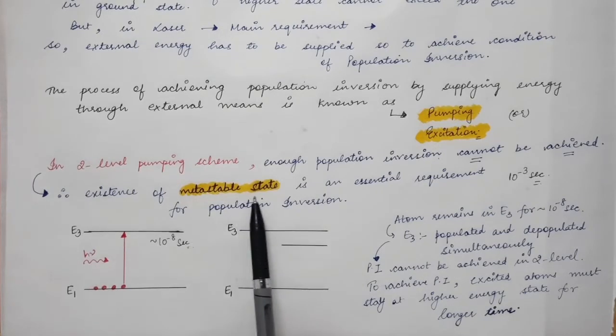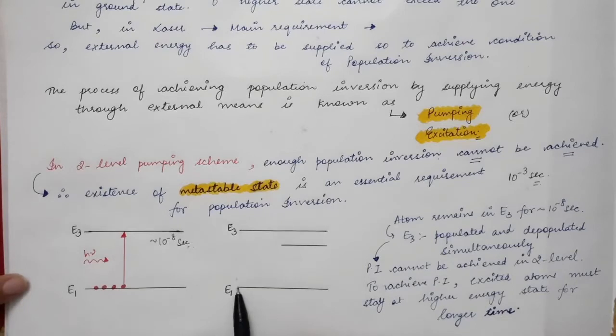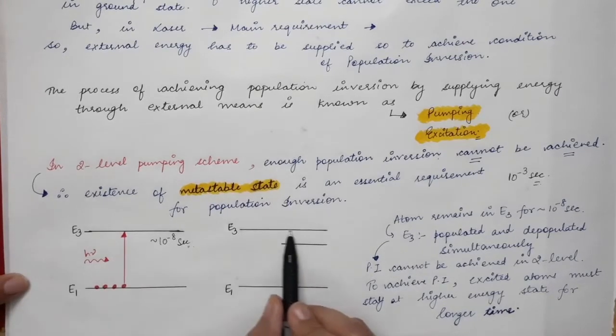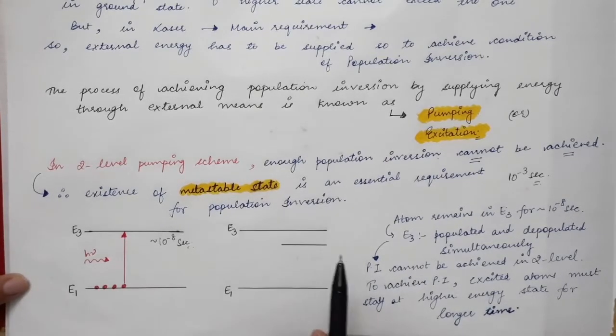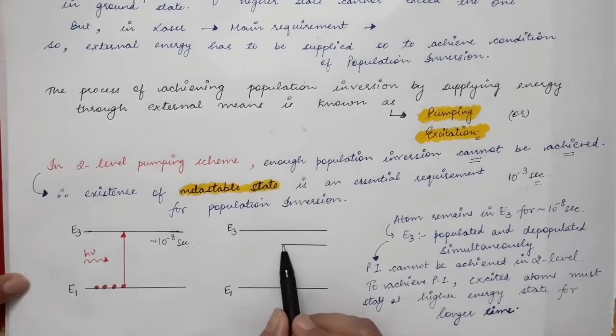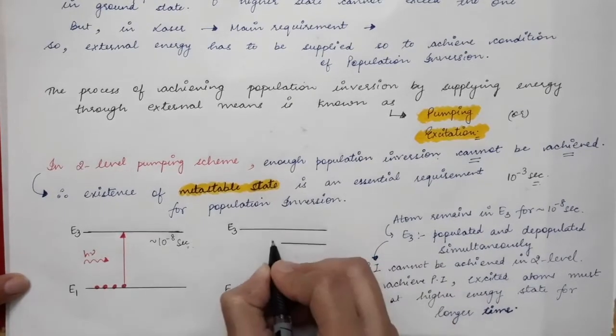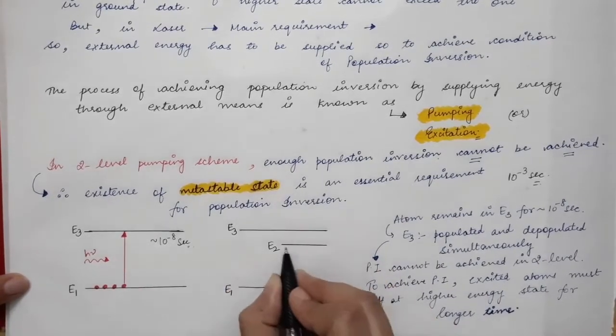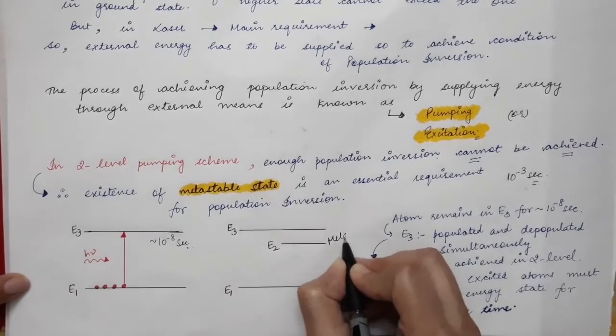Therefore, we require those materials which have a metastable state. This metastable state has a longer lifetime. So let's say this is the ground state and this is the highly excited state, and in between these two we have another energy state which is represented by E2. So this is the metastable state.